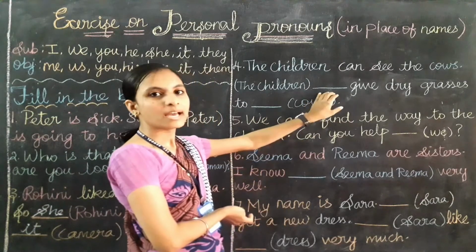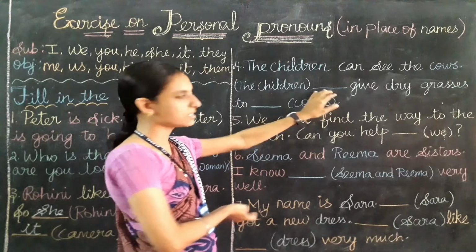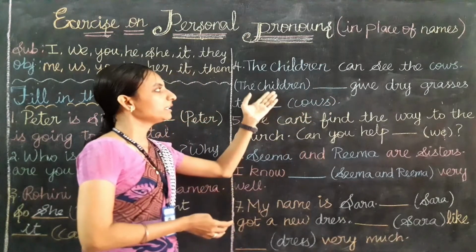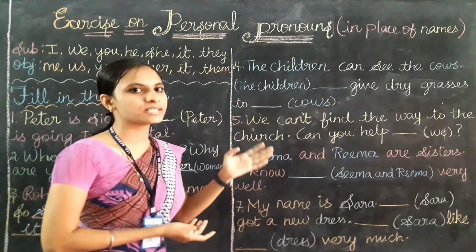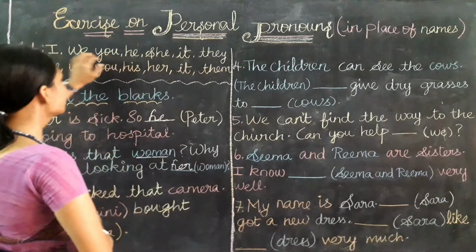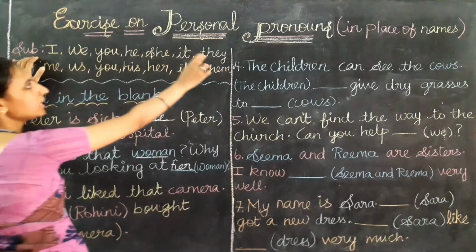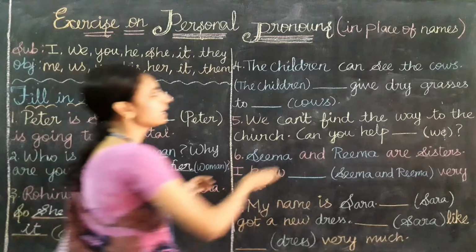That is, it comes as the first word in the sentence. So for the children, it is a plural form, it is a third person. Then for third person plural, which subject pronoun we use? We use they.